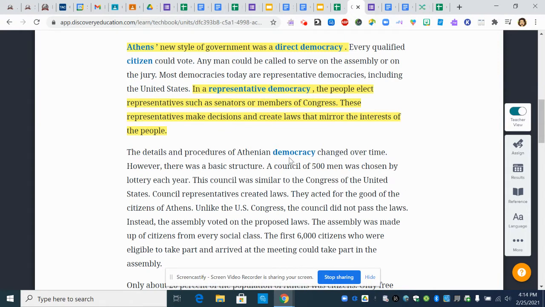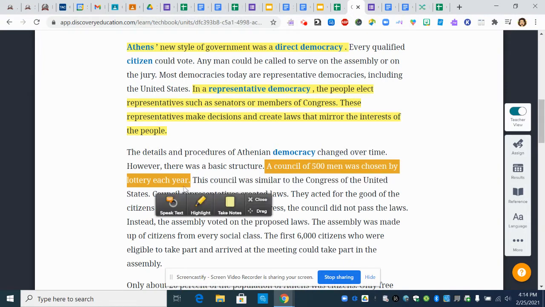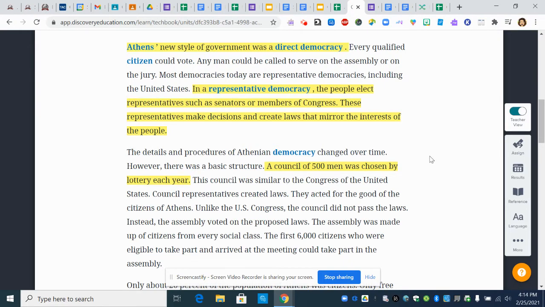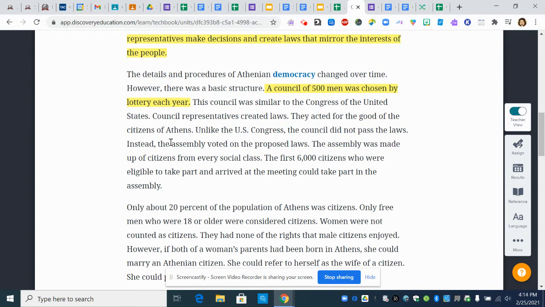The details and procedures of Athenian democracy changed over time. However, there was a basic structure. A council of 500 men was chosen by a lottery each year. This council was similar to the Congress of the United States. Council representatives created laws. They acted for the good of the citizens of Athens. Unlike the US Congress, the council did not pass the laws. Instead, the assembly voted on the proposed laws. The assembly was made up of citizens from every social class. The first 6,000 citizens who were eligible to take part and arrived at the meeting could take part in the assembly.